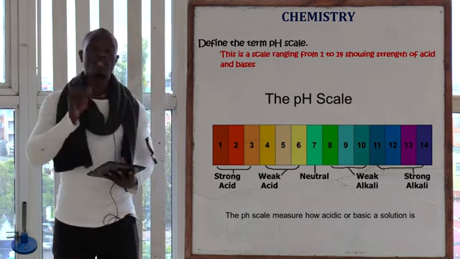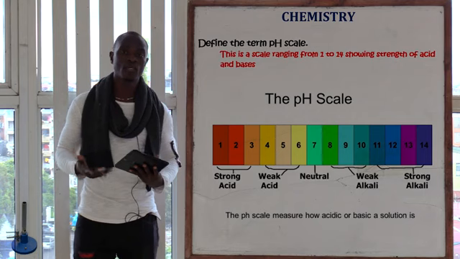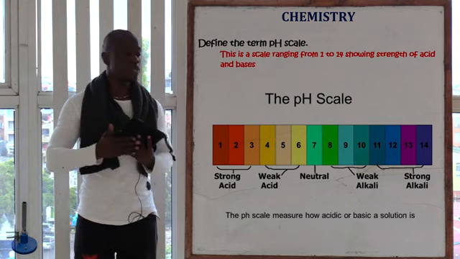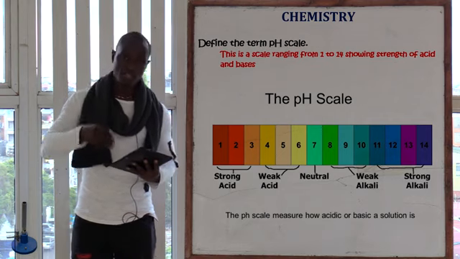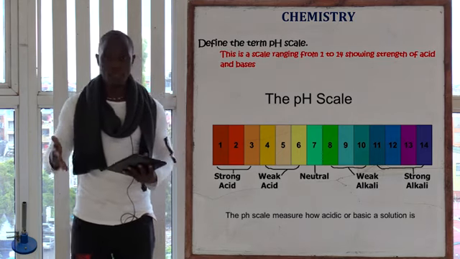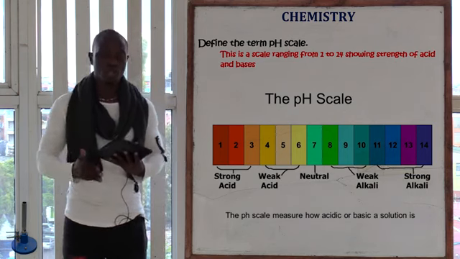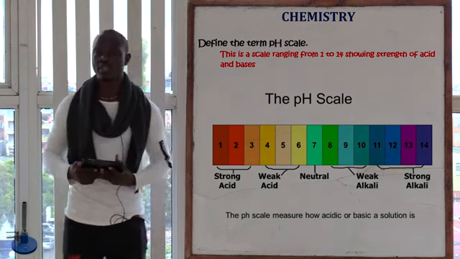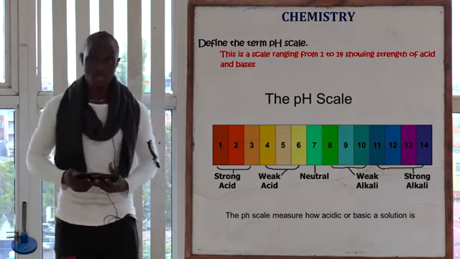So 7 is neutral. These are neutral substances, like for example sodium chloride solution, water, etc. From 8 to 14, these are now bases. So from 0 to 6, these are acids, 7 is neutral, 8 to 14 are bases. Region 8 to region 10 are weak bases. And then from region 11 to 14, these are strong bases, whereby we have potassium hydroxide, sodium hydroxide, calcium hydroxide, we may have magnesium hydroxide, etc.